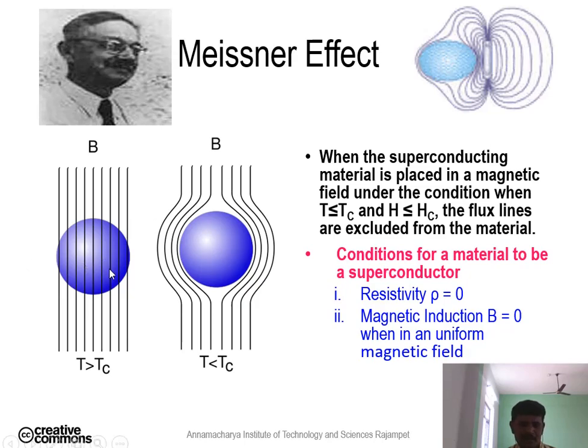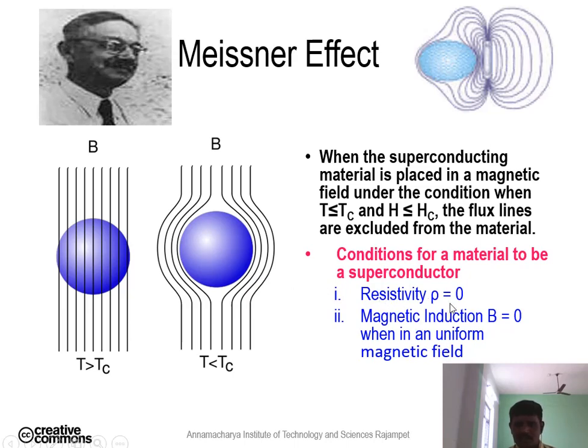When the entire system is cooled to a low temperature, the normal conductor is converted into a superconductor. So this is the superconductor. It will not allow the magnetic lines of force to pass through it, but some magnetic lines pass only outside of the conductor. So if there are no magnetic lines of force, the magnetic induction becomes zero in a uniform magnetic field.